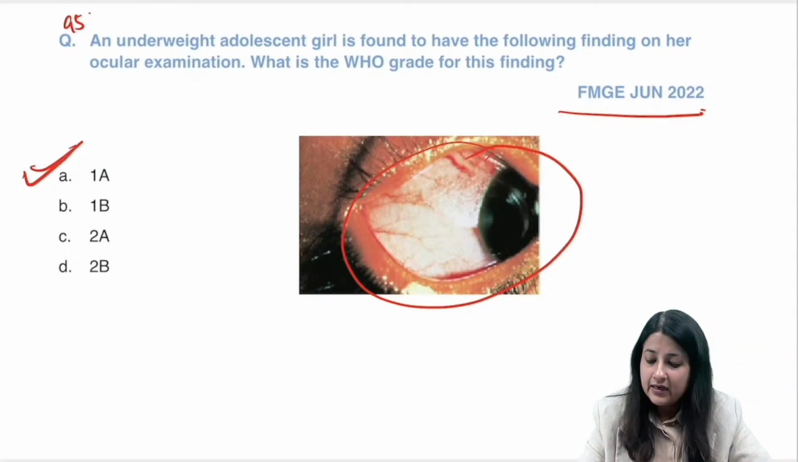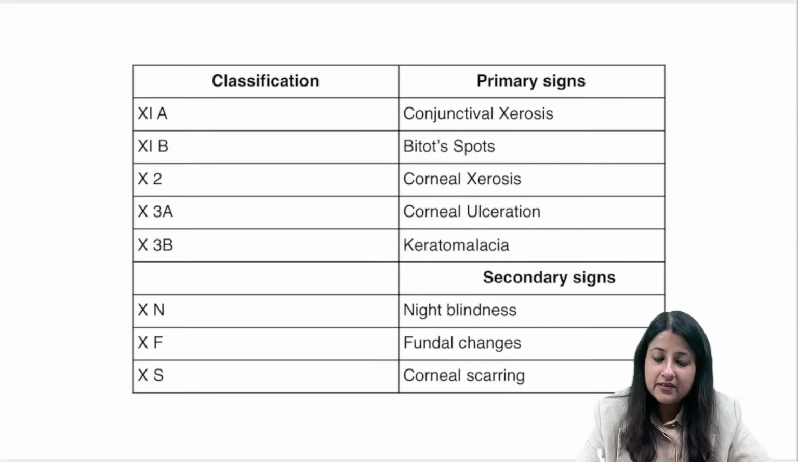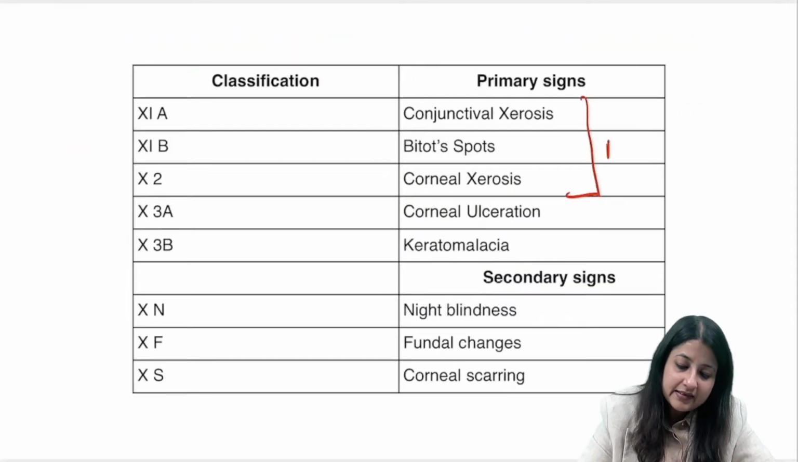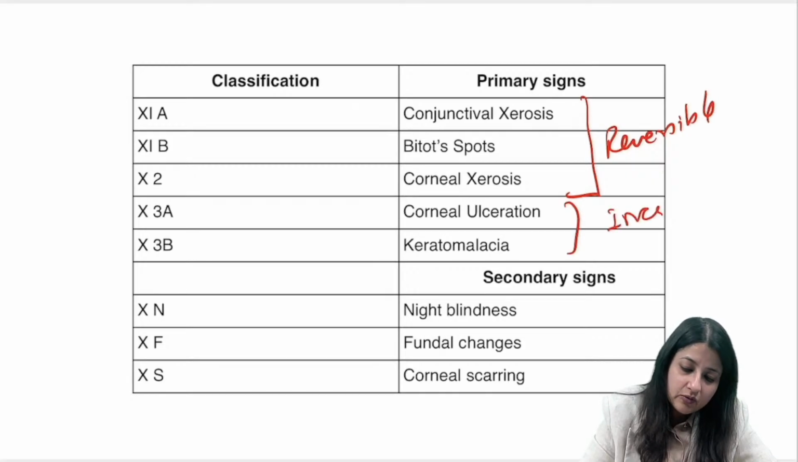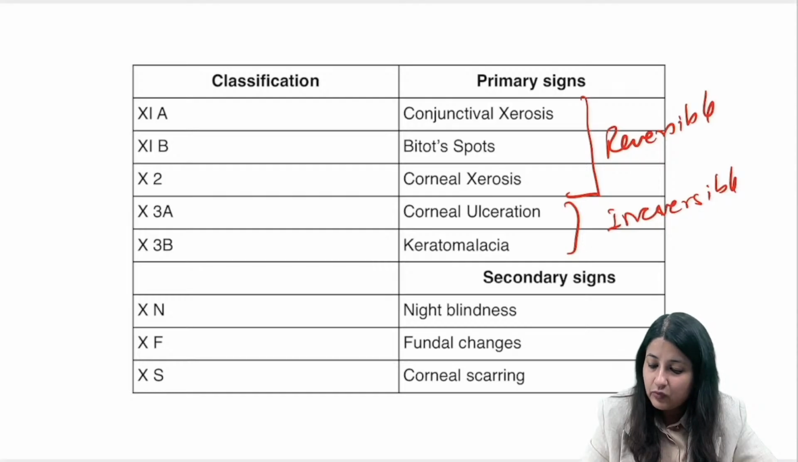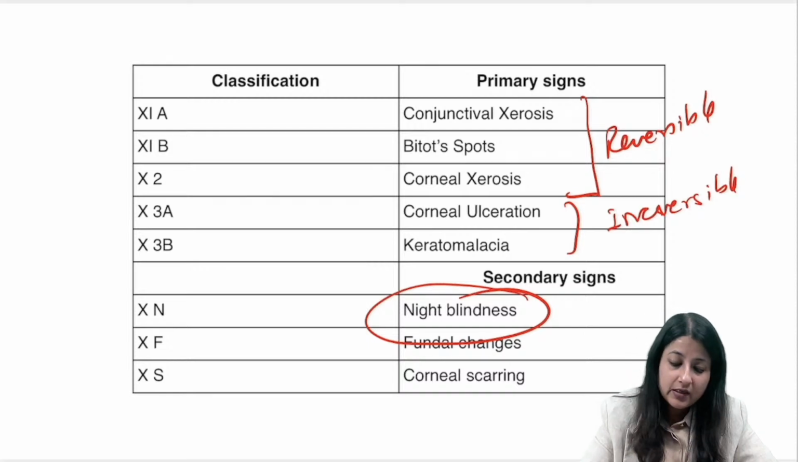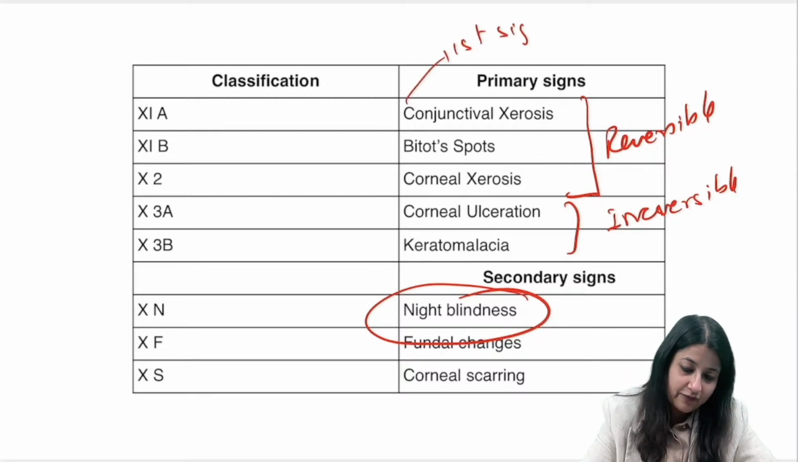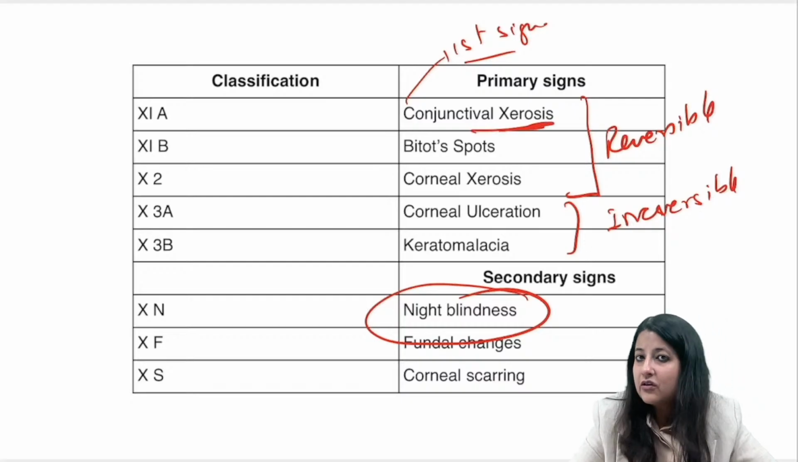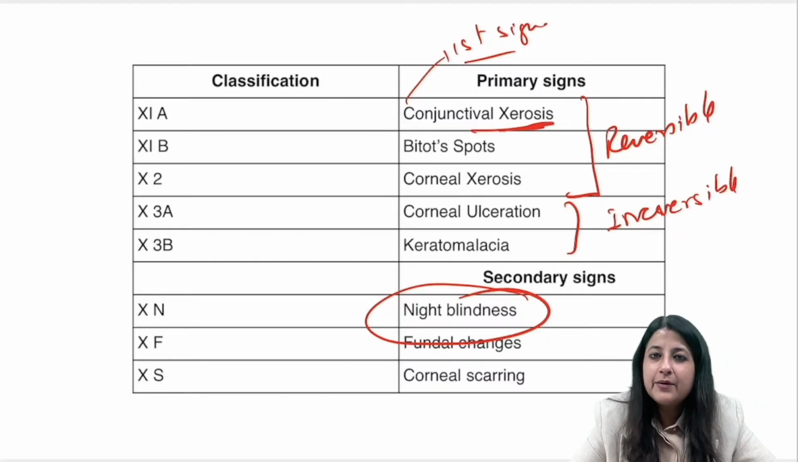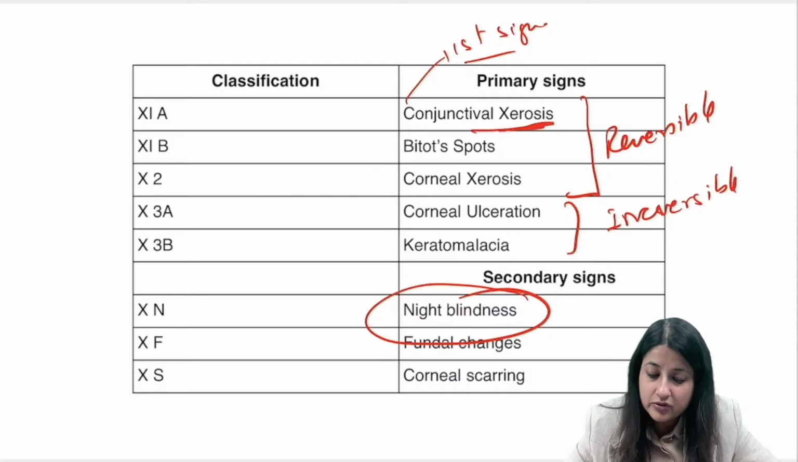Not everything is bitot spot, guys. So please remember this one, and remember till here it is reversible. These are irreversible. Also, guys, what is the most common symptom? Most common manifestation is night blindness. But what is the first sign? This is the first sign, that is conjunctival xerosis. And which one are you taking as the epidemiological marker? You can take bitot spot, night blindness as the epidemiological marker.